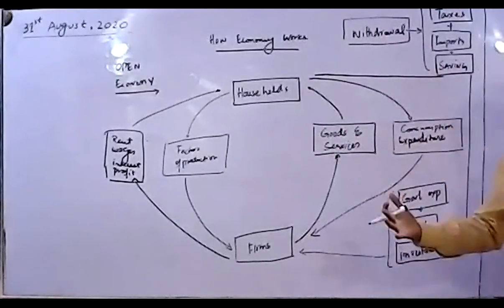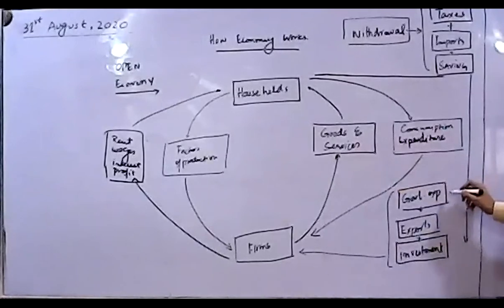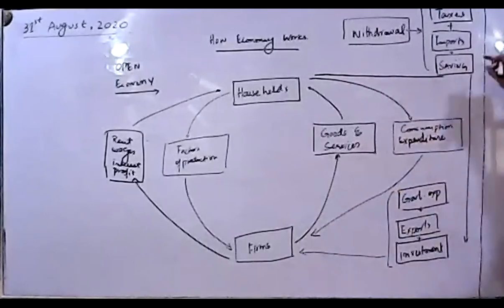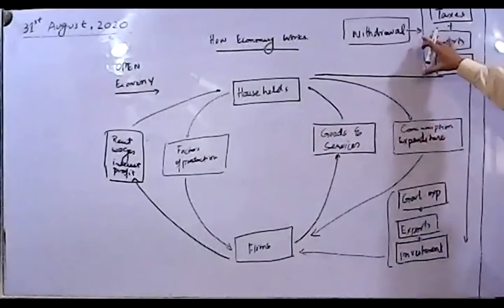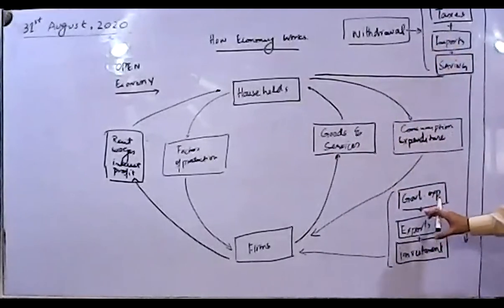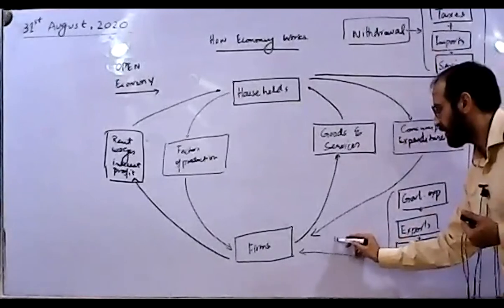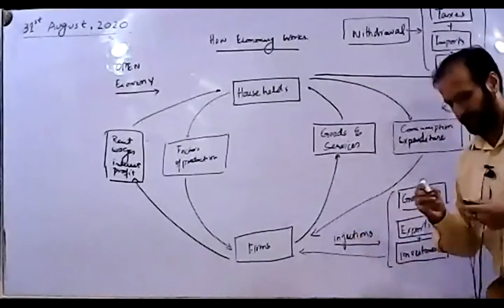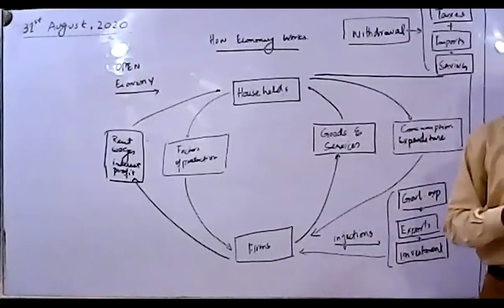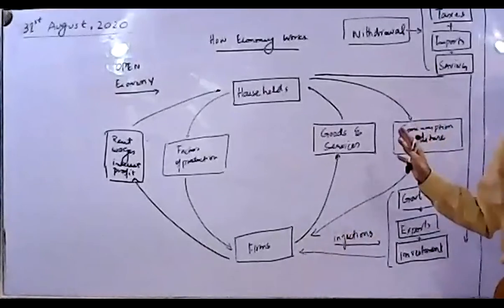When we save more, it's going to be reduced. But when we do government expenditure from these taxes, it's going to increase. When we make more exports, and when we have savings and more investments, it's going to increase more. So if these are withdrawals, what are these three known as? They are known as injections in the economy.